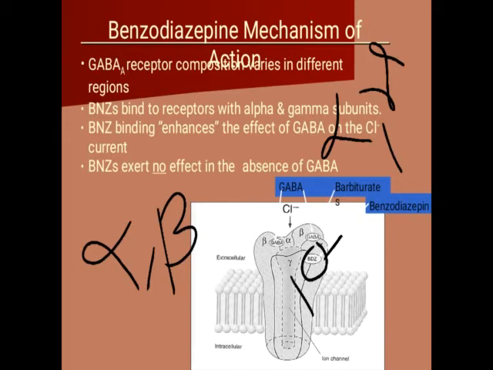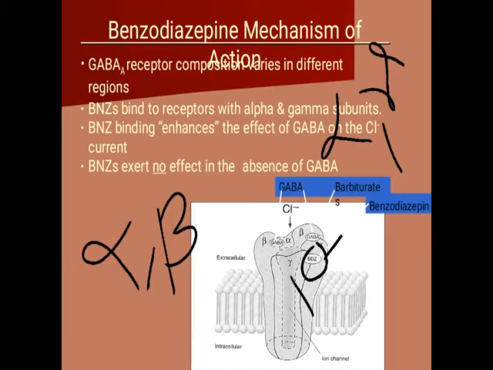First one, the GABA receptor is a receptor which has the chloride ion channel. So when the GABA receptor is activated, the chloride ion channel automatically opens, and due to the opening of the chloride ion channel, chloride ions enter into the cell.